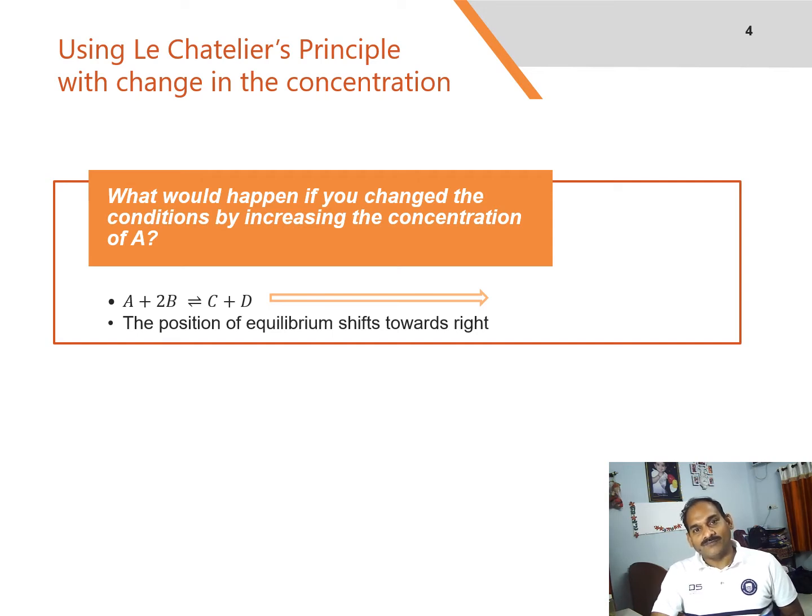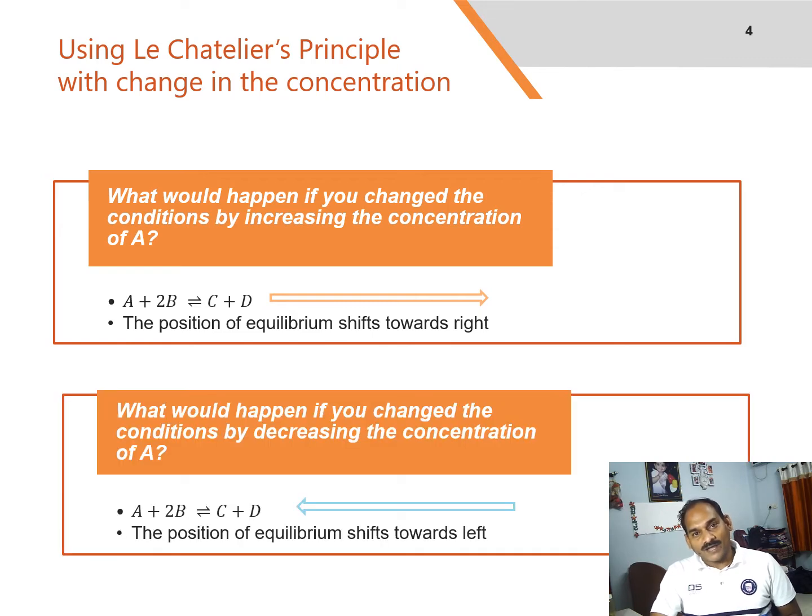This is a way of converting the maximum possible amount of B into C and D. You may use it, for example, if B was relatively expensive and A was cheaper and plentiful. This way we can convert as much as possible of B into products C and D.